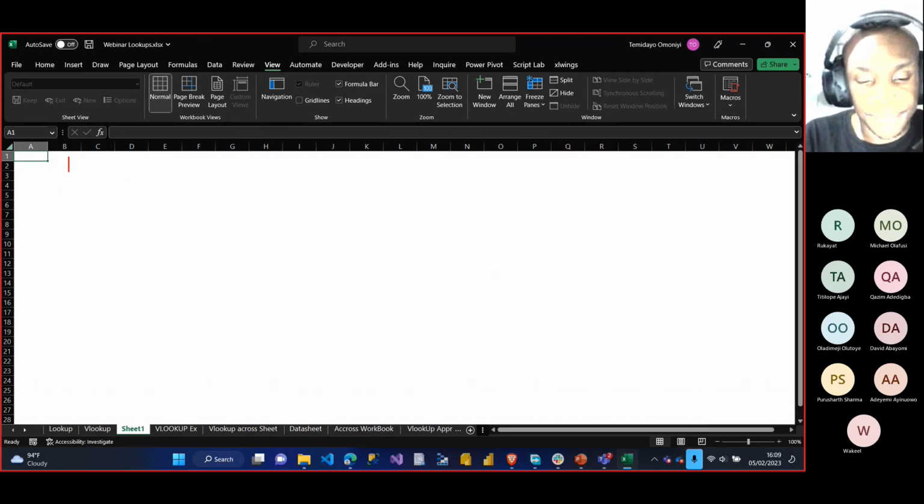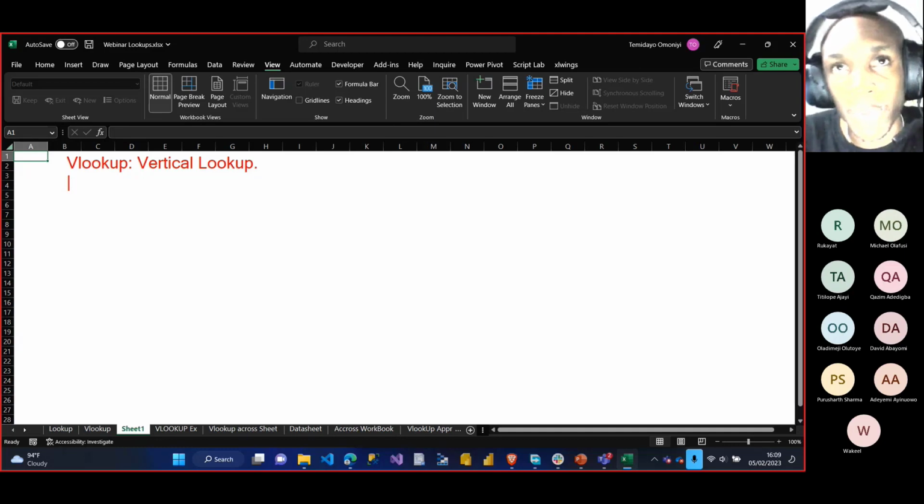So there's one we call the VLOOKUP. VLOOKUP is one of the most popular lookups. It basically means vertical lookup. It has 4 conditions. Let's take, for instance, now I have a company's database, and I'm trying to get a particular employee's date of birth or his age.